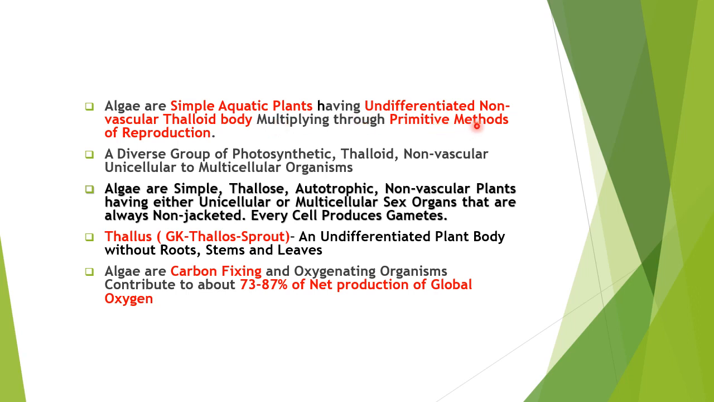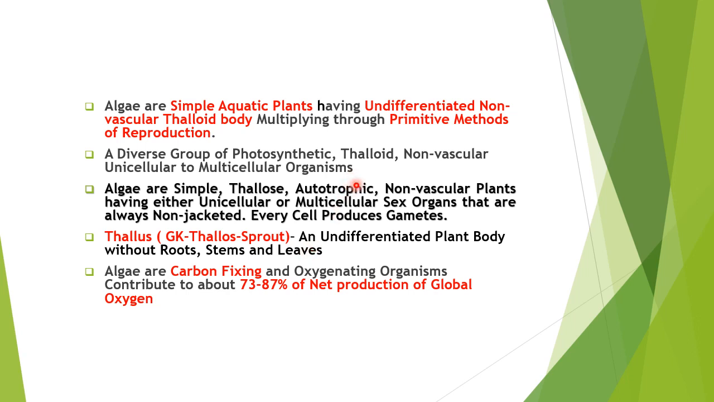This can be one definition, or another definition of the algae also. Or we can say a diverse group of photosynthetic, thalloid, non-vascular, unicellular to multicellular organisms. Multicellular does not mean organ formation. There can be a number of cells together. So we can also say that algae are simple, thallose. What is thallose? Thallose means an undifferentiated plant body without roots, stems and leaves.